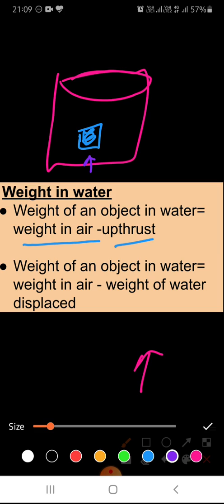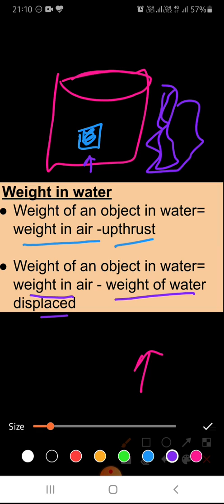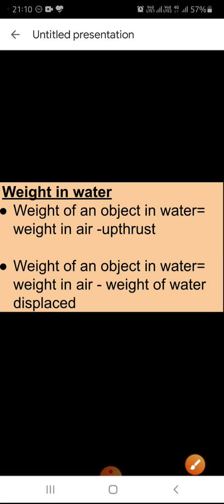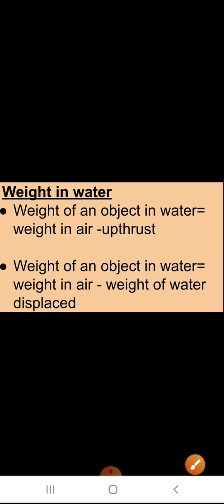Now we can say that the weight of the object in water is equal to weight in air minus the weight of water displaced. In the Archimedes principle we have studied that whatever water is displaced is equal to the upthrust. So the amount of water displaced is equal to the upthrust. So in place of upthrust I can write the weight of water displaced. So both of these are correct ways to find the weight of an object in the water.